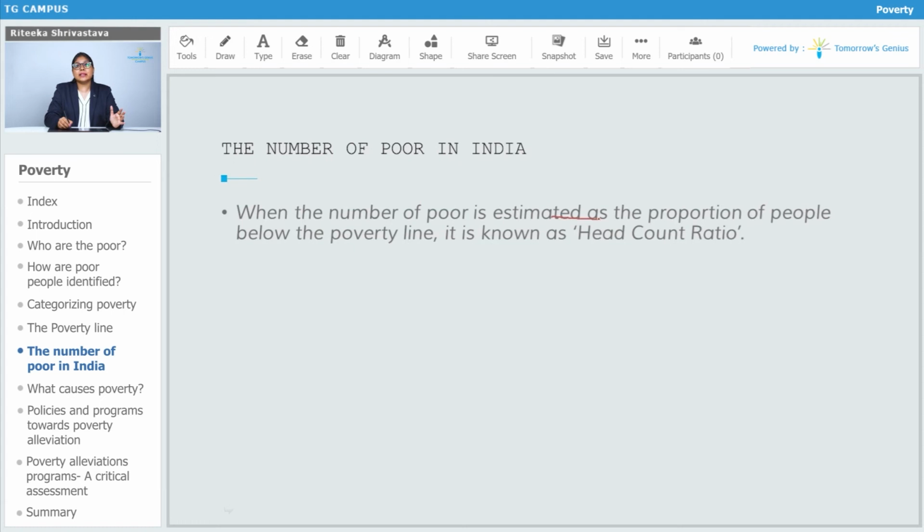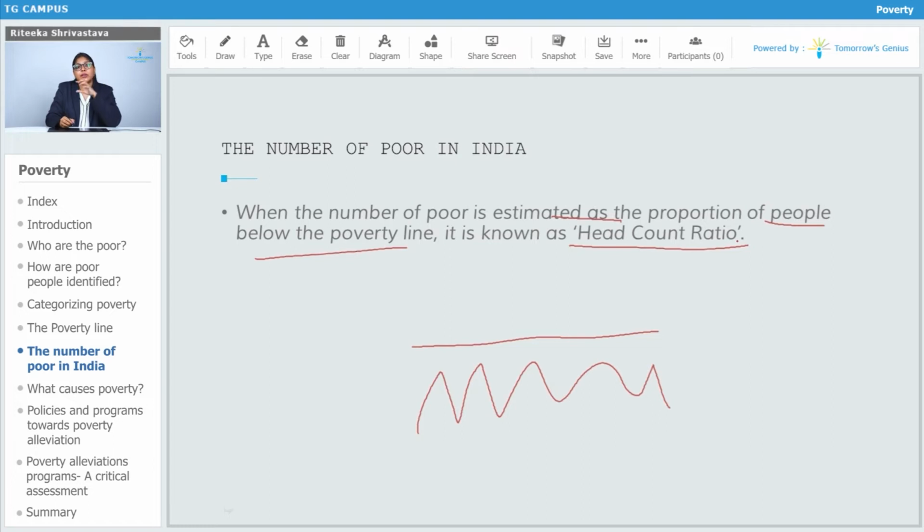When the number of poor is estimated as the proportion of people below the poverty line, it is known as head count ratio. If suppose this is a poverty line, people living below the poverty line, when we calculate those people, we call it the head count ratio.